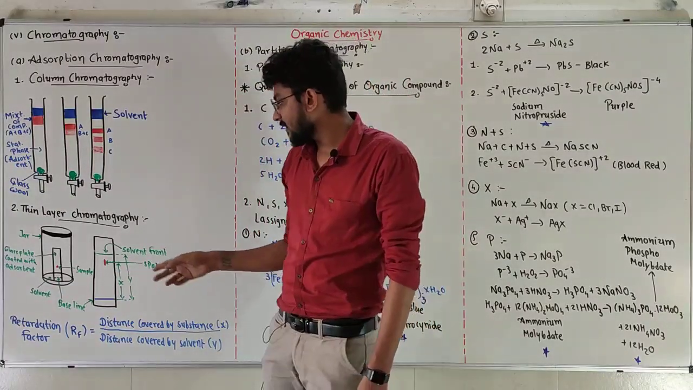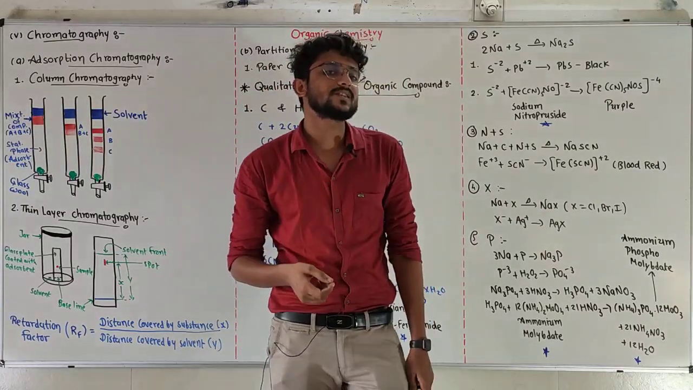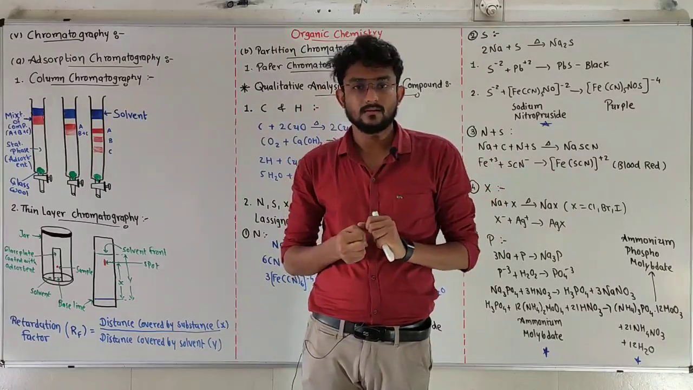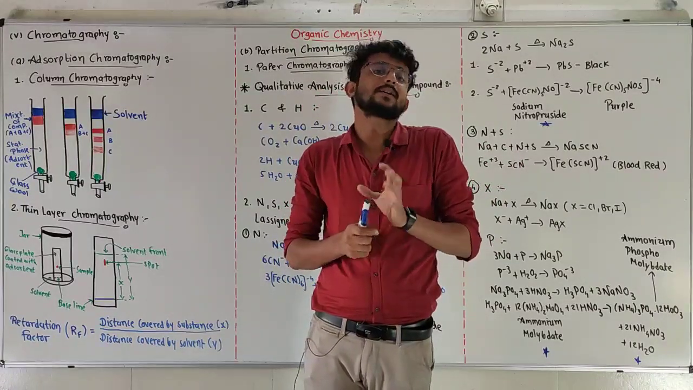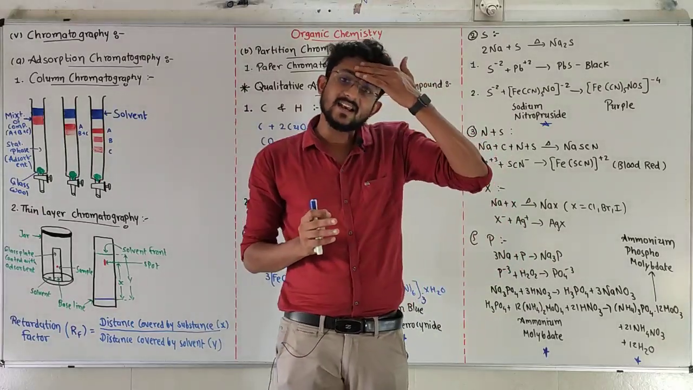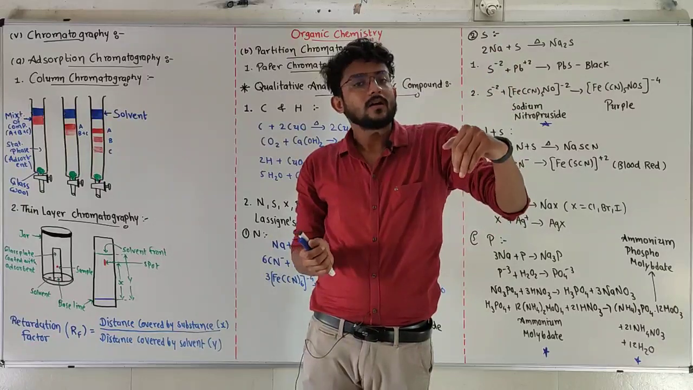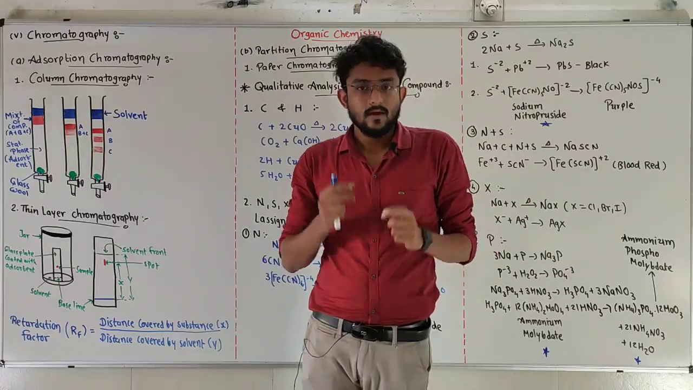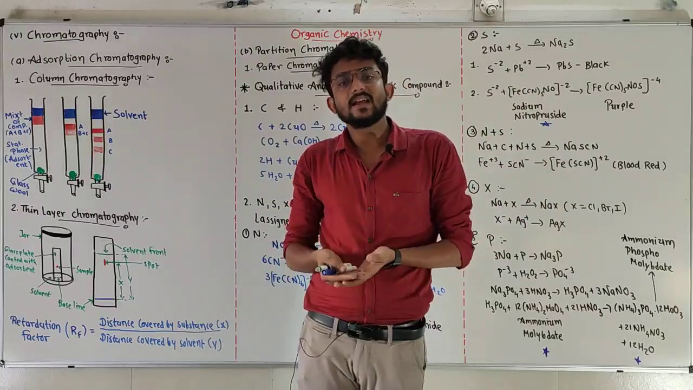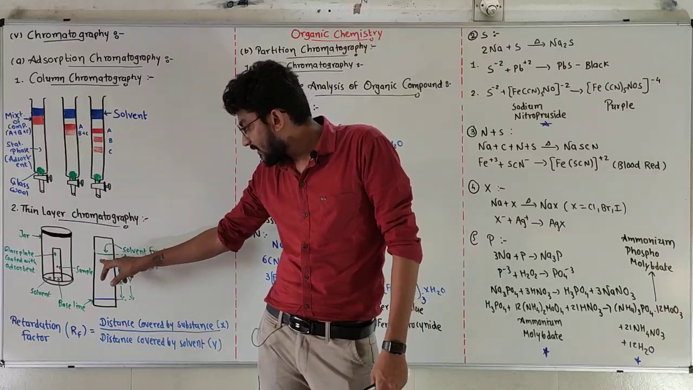Now if our substance is colored, we can see a clear spread of the color. But what if our substance is colorless? If our substance is colorless, we have to put it under ultraviolet light. If we put it under ultraviolet light, we will see our substance spread like this.